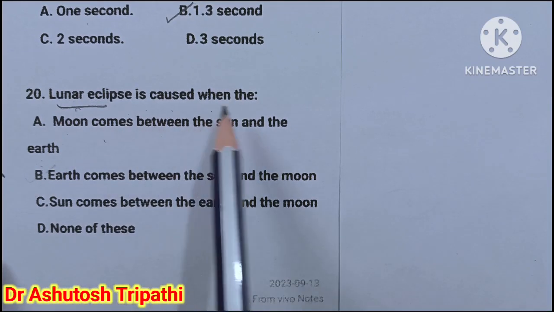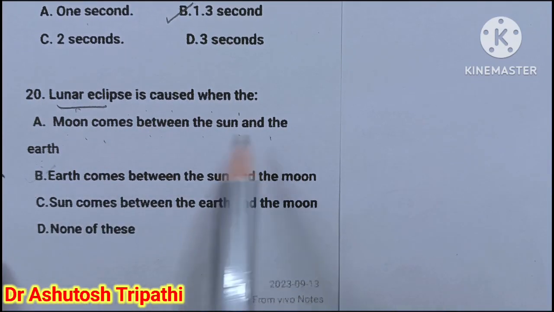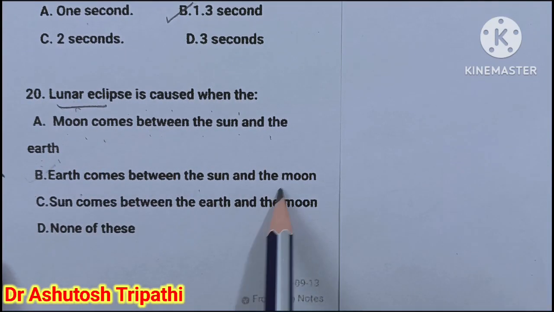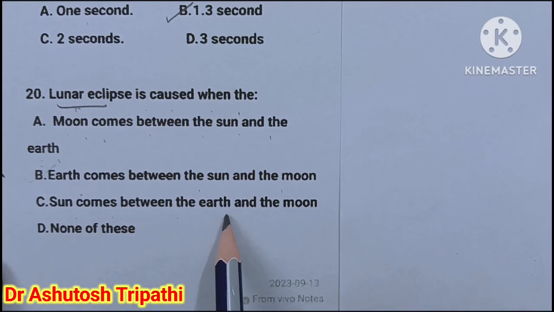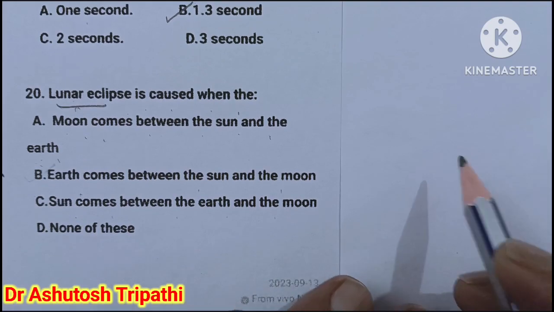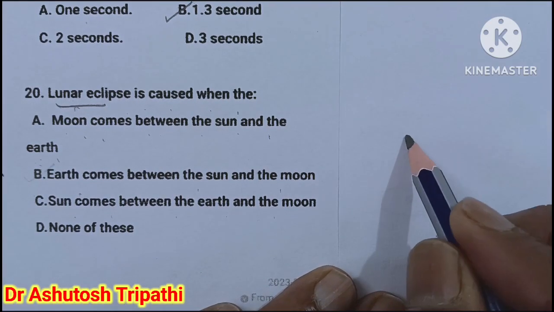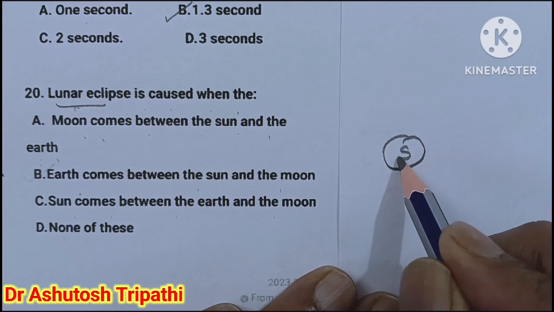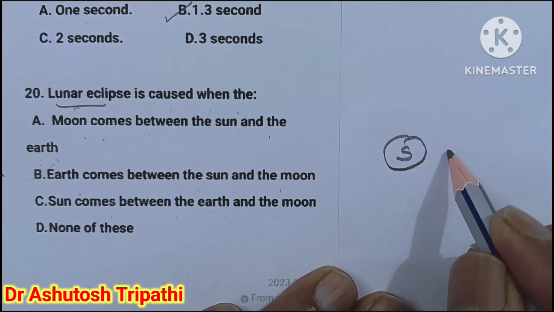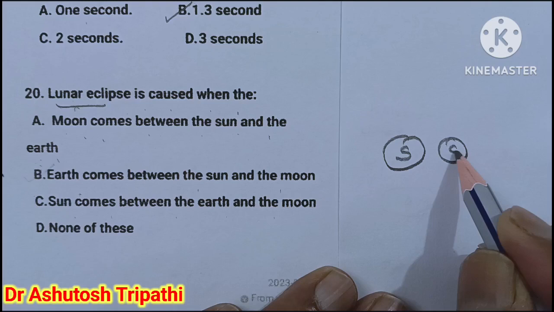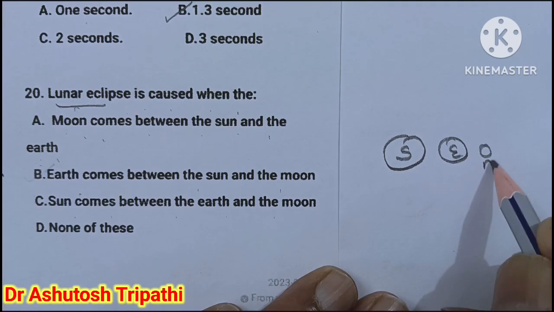A lunar eclipse is caused when the moon comes between the sun and the earth, the earth comes between the sun and the moon, the sun comes between the earth and the moon, or none of this. See the picture. When a lunar eclipse occurs, it is in this position: the sun, then the earth, and then the moon.